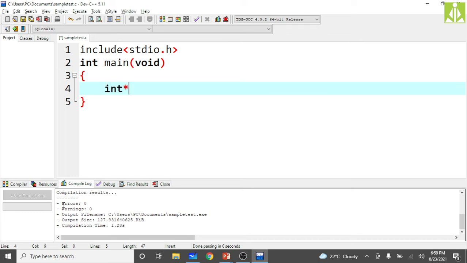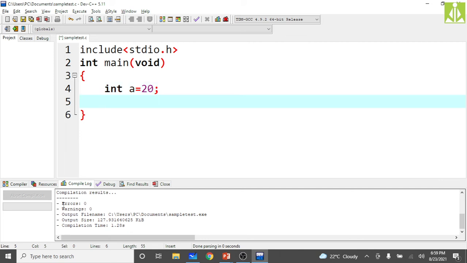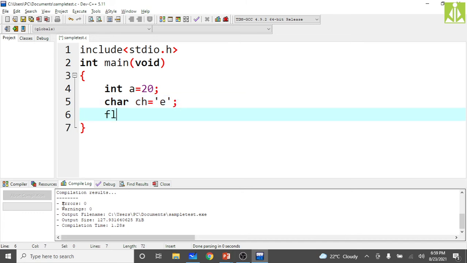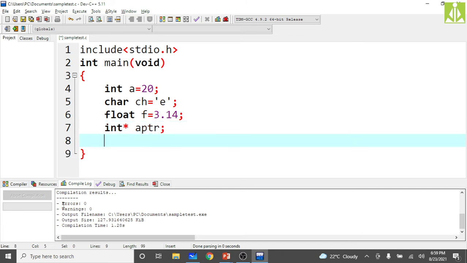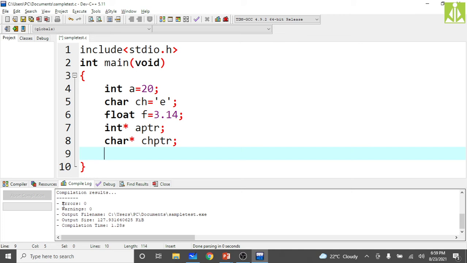First you create a variable, int a = 20. Now this variable a has value 20. Then create a character variable, char ch, storing some character 'e' into it. Then create a float variable, float f = 3.14, a floating point value. Then create the pointers. To store the integer variable's address, I need an integer pointer, int *aptr. To store the character address, I need a character pointer, char *chptr. Then to store the float address, we need float *fptr.